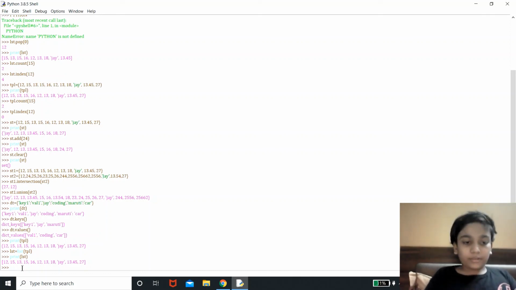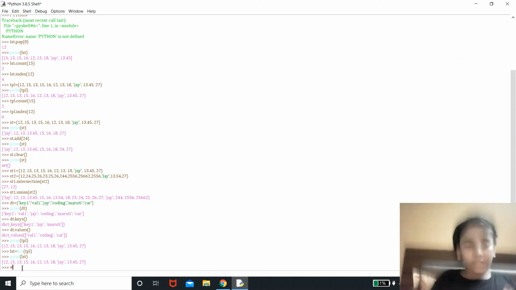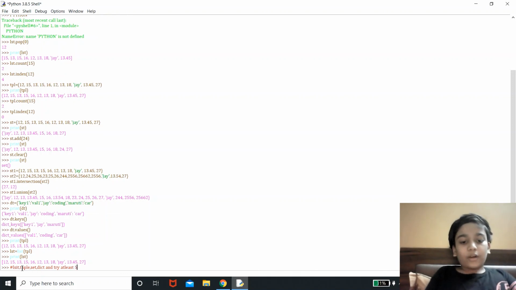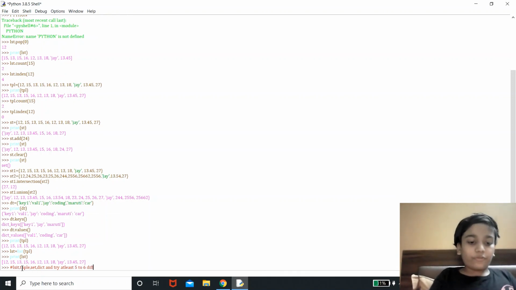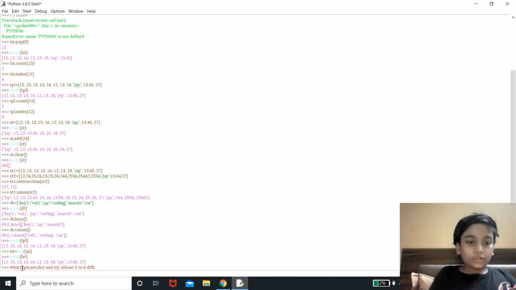The exercise is that you have to create some data structures: a list, tuple, set, and dictionary, and try at least 5 to 6 different pre-built functions.